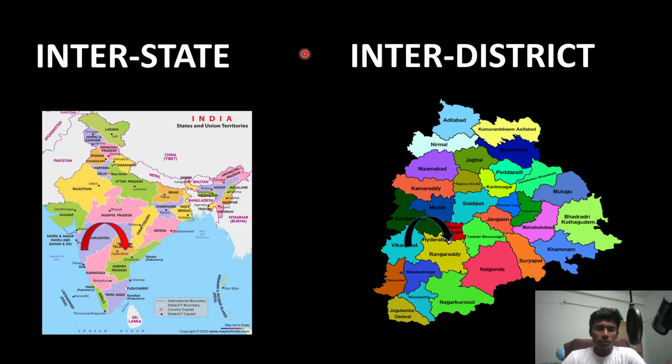With an e-pass, you can easily travel interstate. For example, if you want to travel from Maharashtra to Madhya Pradesh, you can easily travel with it. With an e-pass, you can also travel inter-district. For example, if you want to travel from Vikarabad to Hyderabad, with an e-pass, you can easily do it.